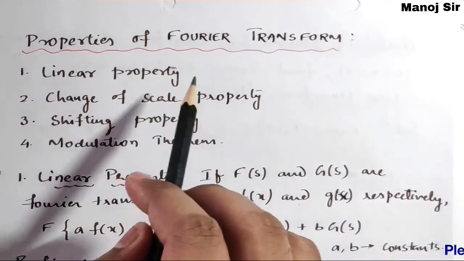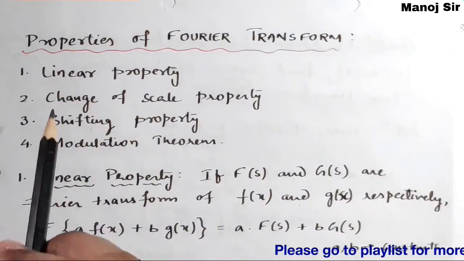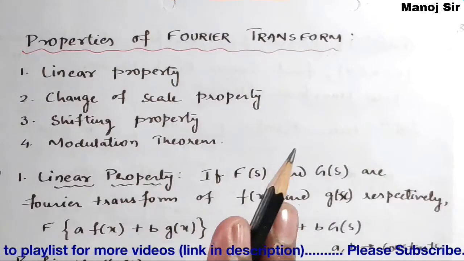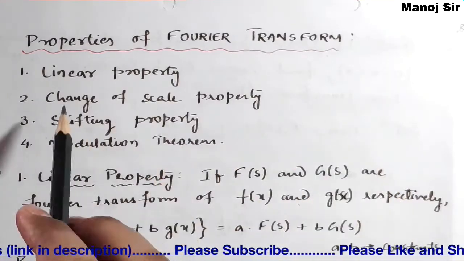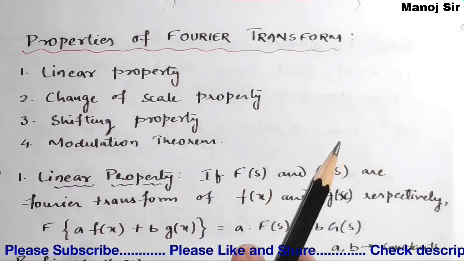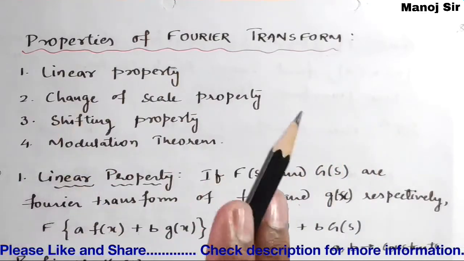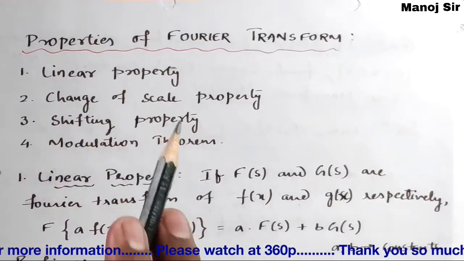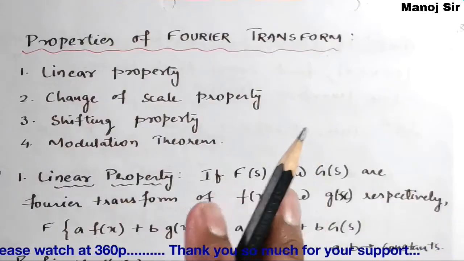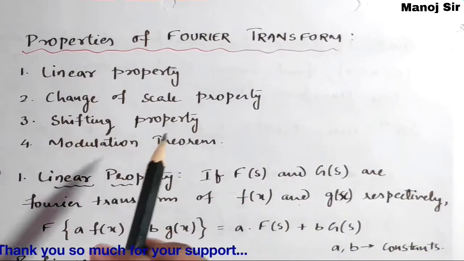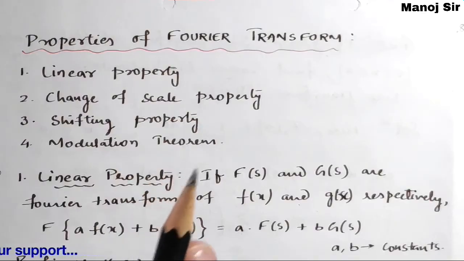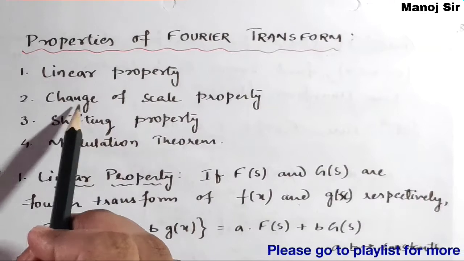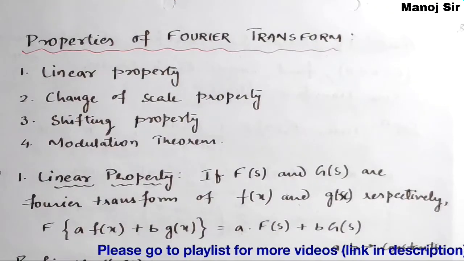So the various properties of Fourier transform are linear property, change of scale property, shifting property, and modulation theorem. In video number 16 you will find the linear property of Fourier transform, and in that video I have proved this property also. In video number 17 you are going to see the shifting property, a very important property, and I have proved it in that video. In video number 18, I have proved the change of scale property of Fourier transform.